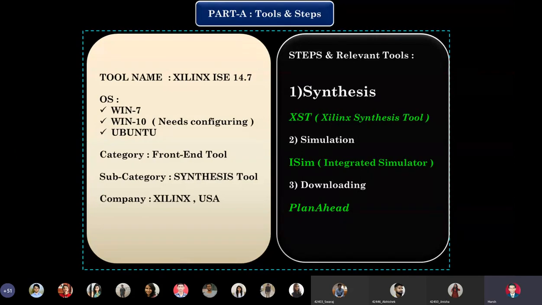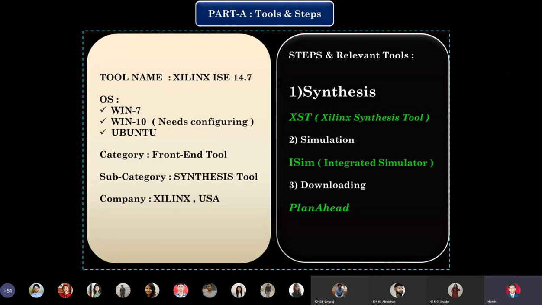OS requirements: available for Windows 7, Windows 10, Ubuntu. So 14.7 was released actually for Windows 7. That is why when we install this on Windows 10, there are some configuration problems. Certain shortcuts have to be changed and certain internal files have to be deleted, which I have mentioned very clearly in my YouTube channel video number 1, which is 37 minutes long.